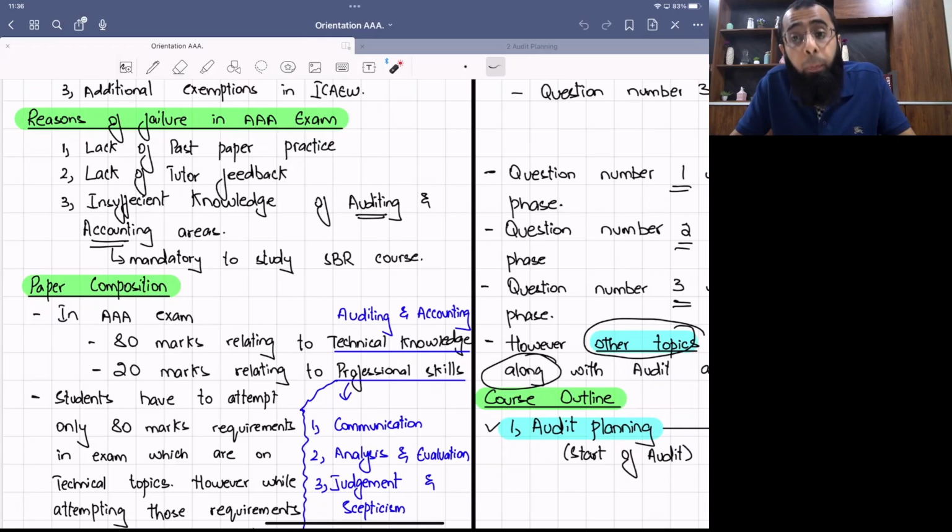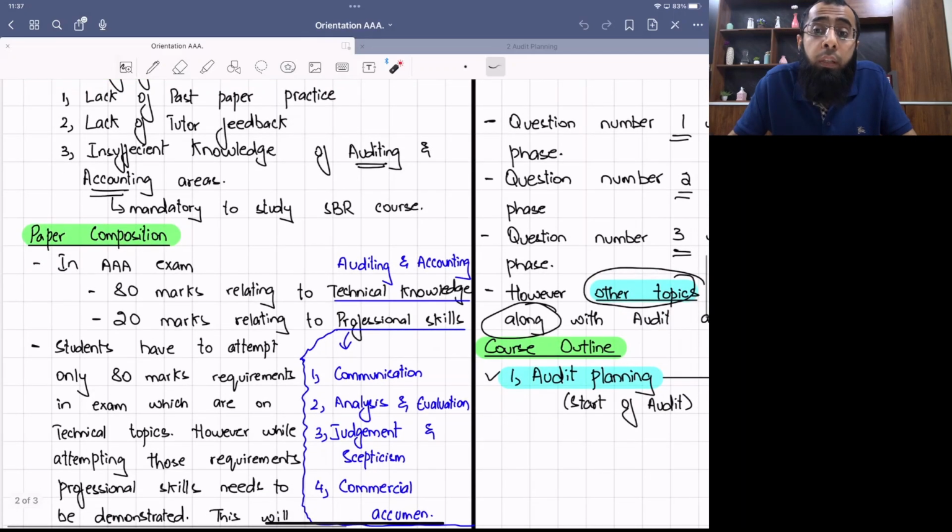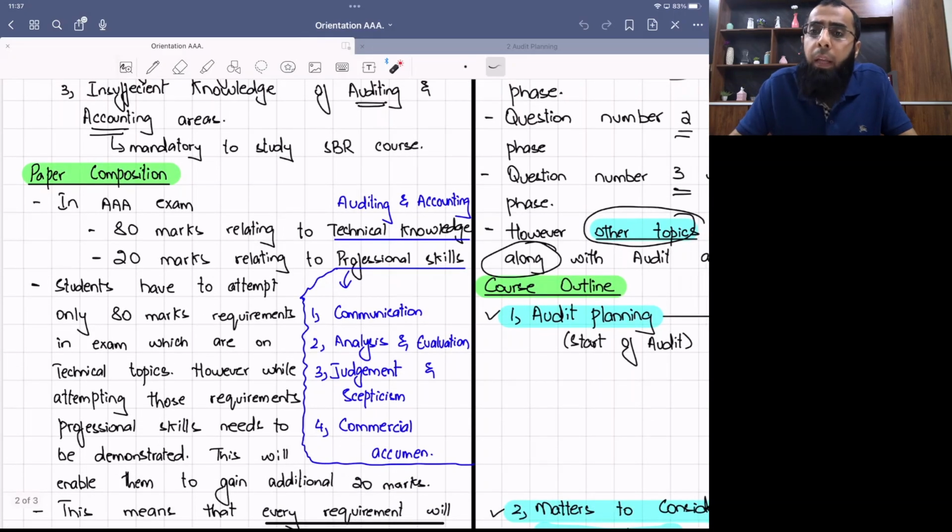Similarly, at AAA level, the examiner clearly says that I expect students to be well prepared in accounting knowledge up to the level of SBR, the Strategic Business Reporting paper. And this is the reason why I always say that students should have at least studied, or must be studying, SBR along with the AAA course. We revise accounting standards also in our course discussion, but still, it is necessary that you must have studied those accounting standards earlier.